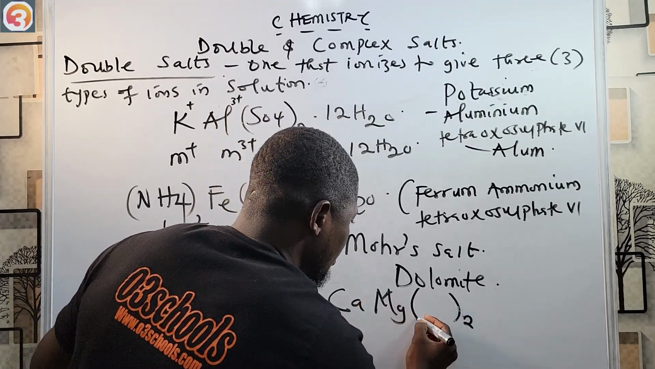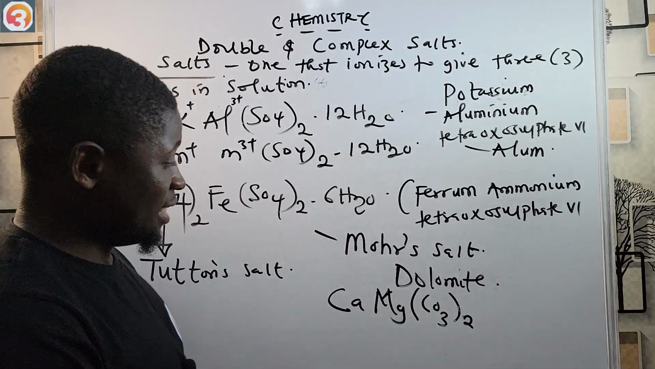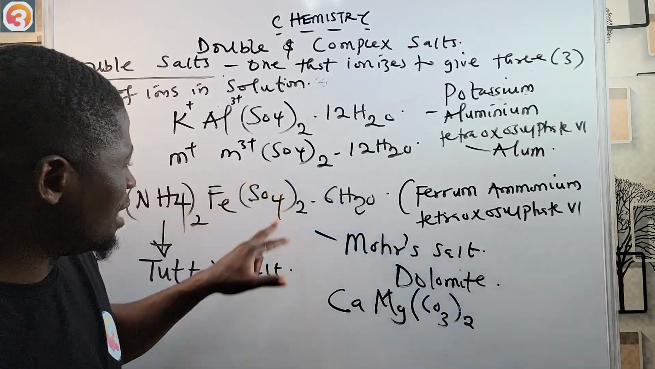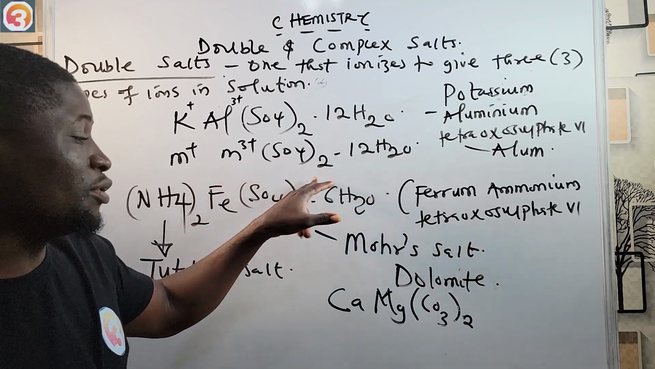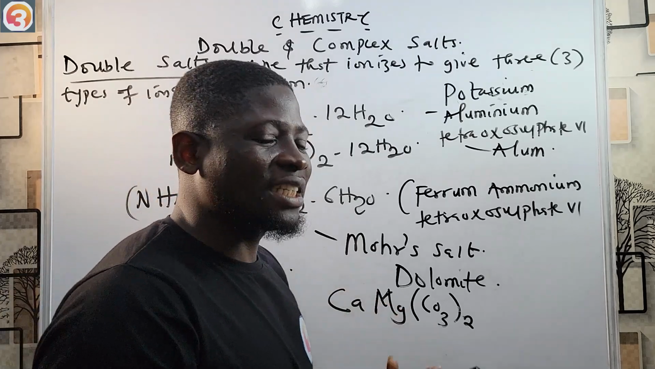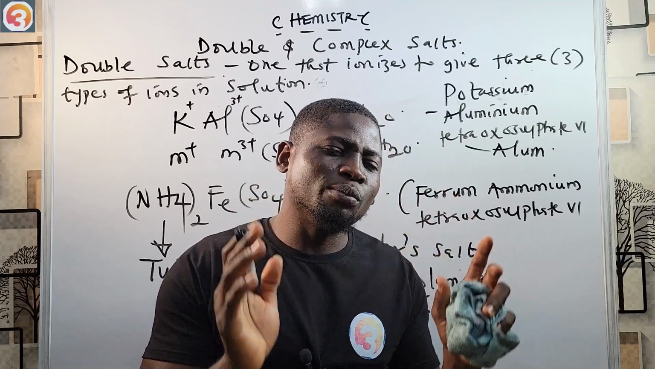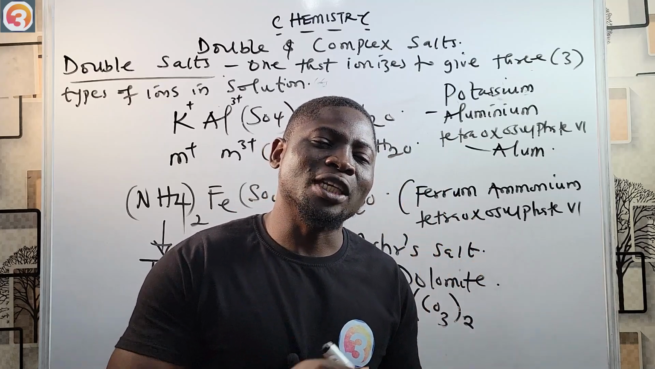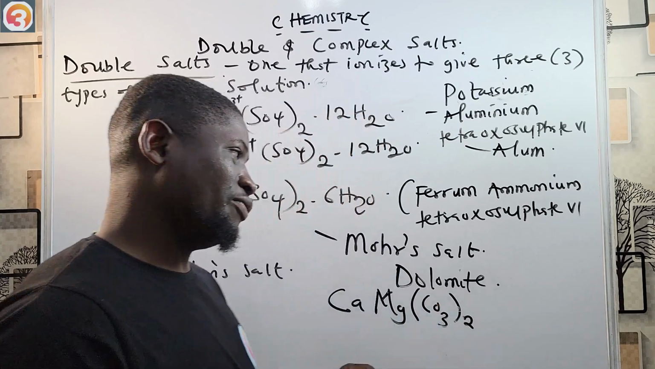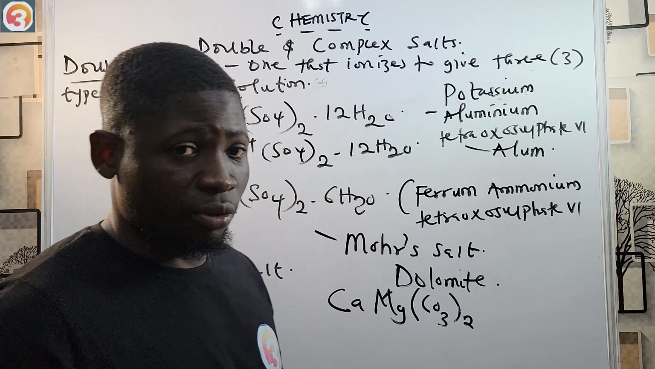Let me write it out well. This is a bracket CO3 and this is 2. So this is dolomite. This is a mineral, right? It has the formula CaMg(CO3)2. So you can see it does not follow these formulas, M+ M3+ (SO4)2 · 12H2O. It does not follow them, but it is also a double salt. The one similarity that all double salts have is that they ionize in solution to give three different types of ions. That is one very common thing with all double salts.